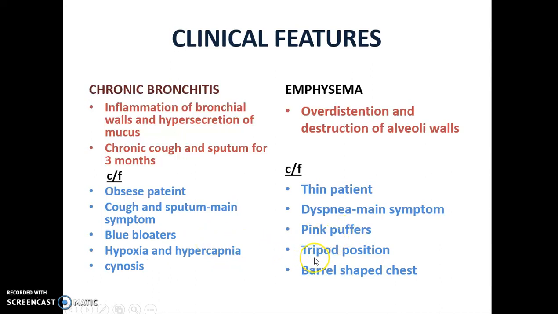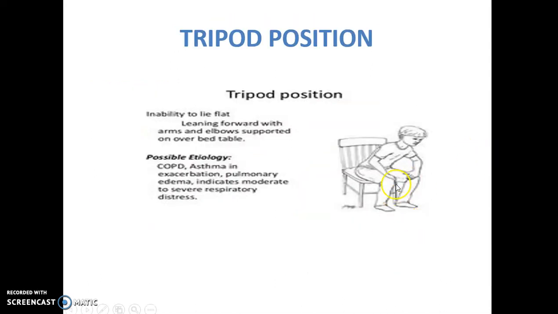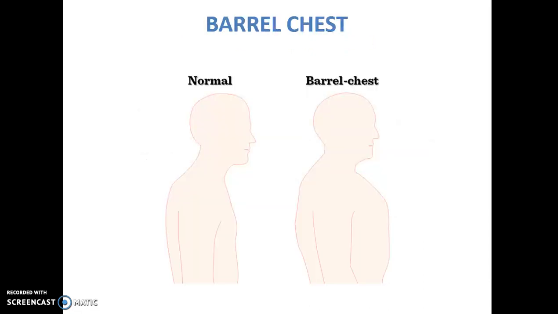Then an emphysema patient always sits in a tripod position. I will show you what the tripod position is. See, this is the tripod position: sitting, leaning forward with the arms and elbows supported over a bed or table. That is the tripod position. This helps them take in oxygen easily.